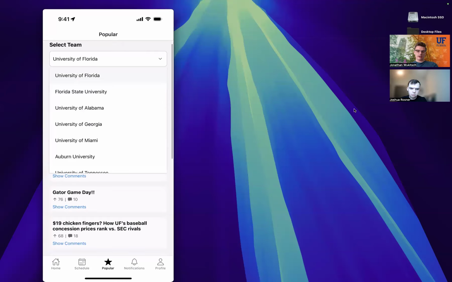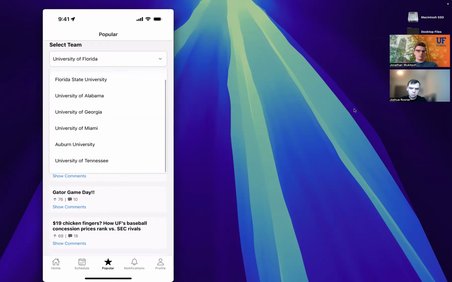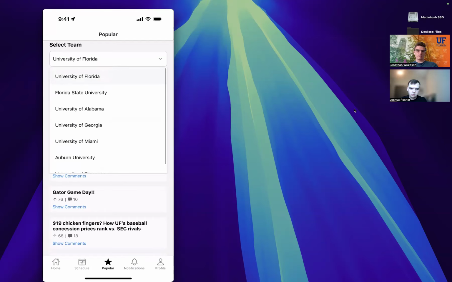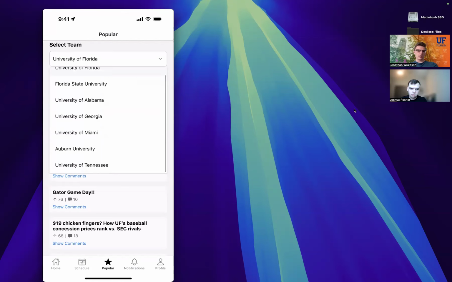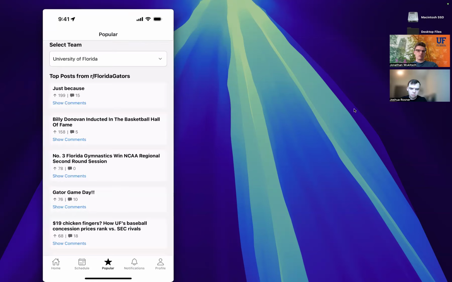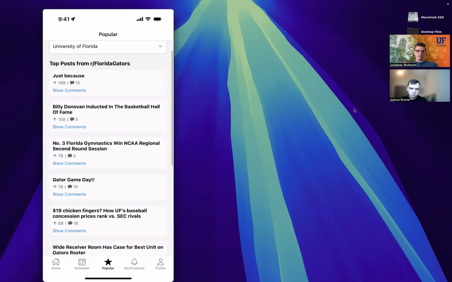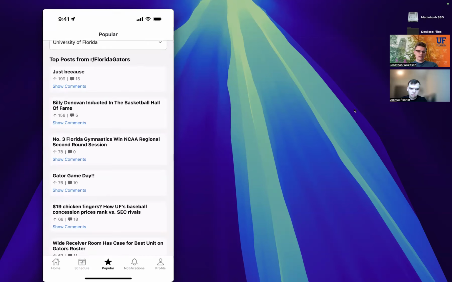So it's going to default to UF, as this is primarily a UF research project. However, we support a number of teams nearby and in the SEC in general in this section. So let's just go with UF for now. This is where that sentiment analysis is going to start playing in.